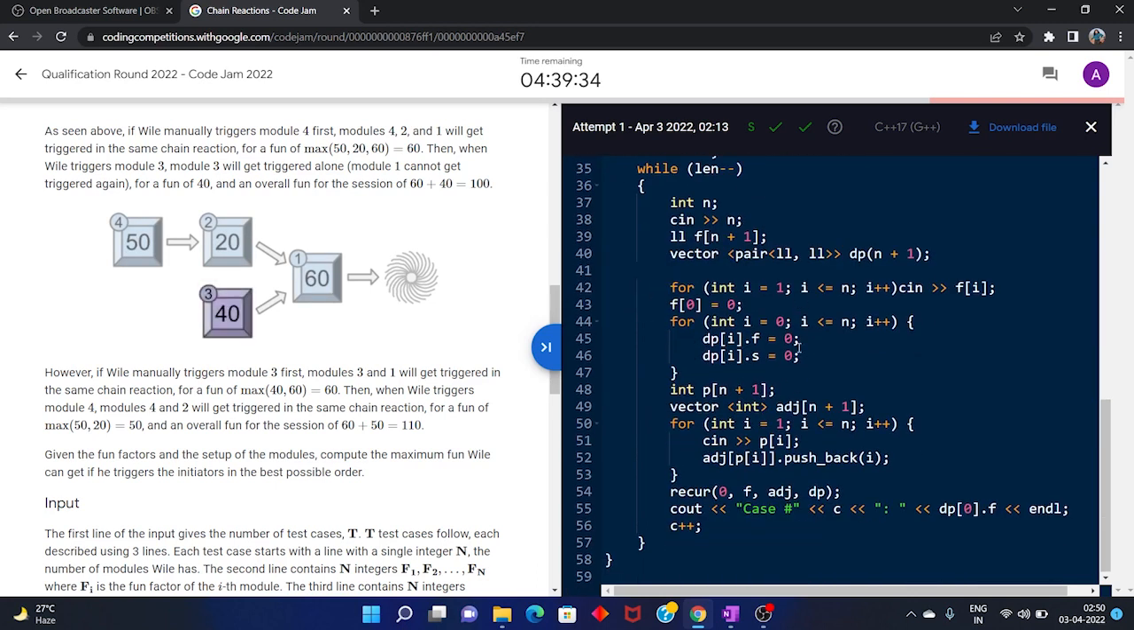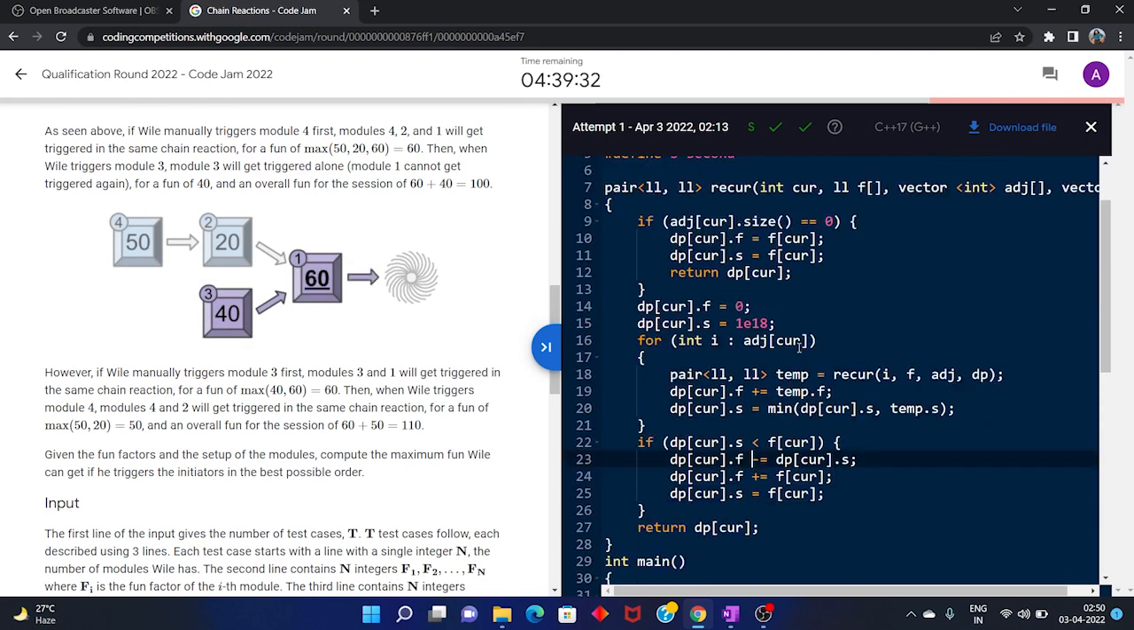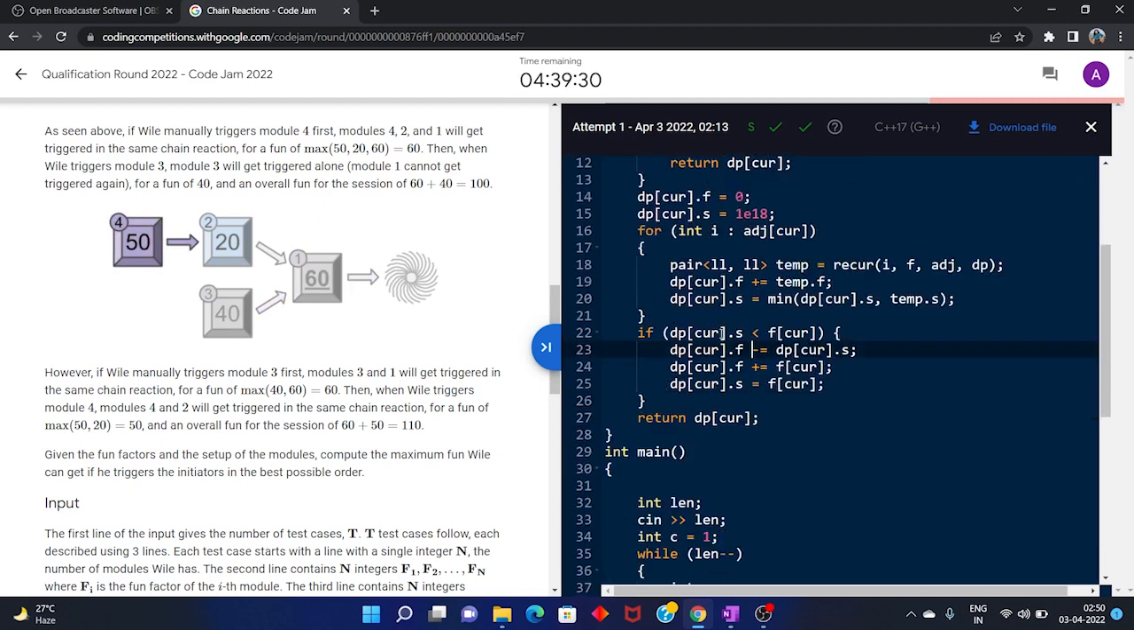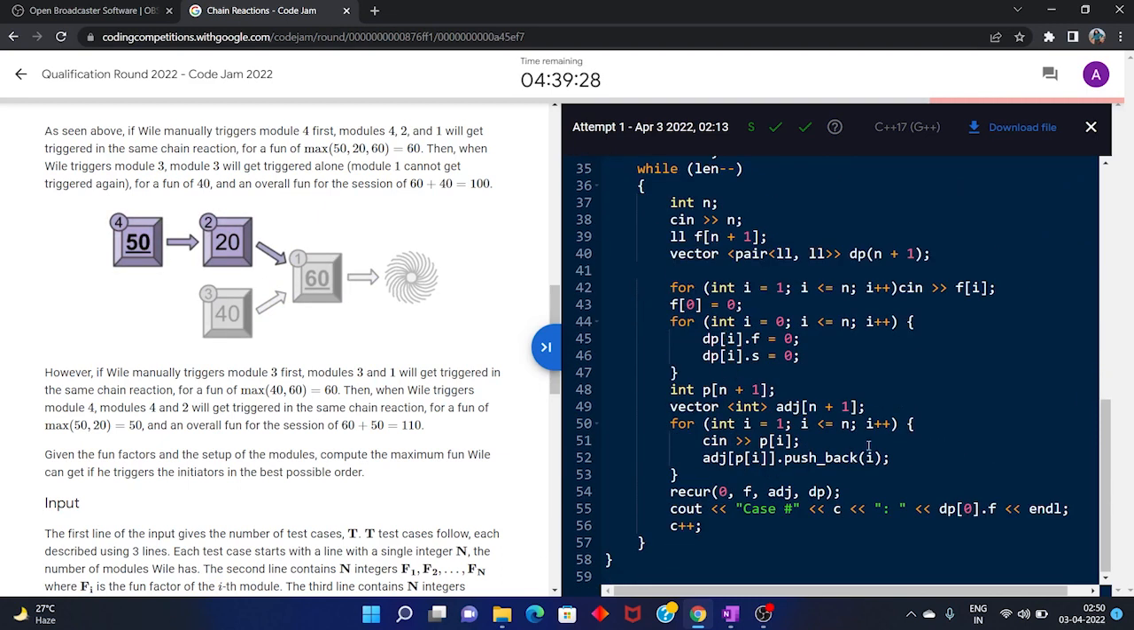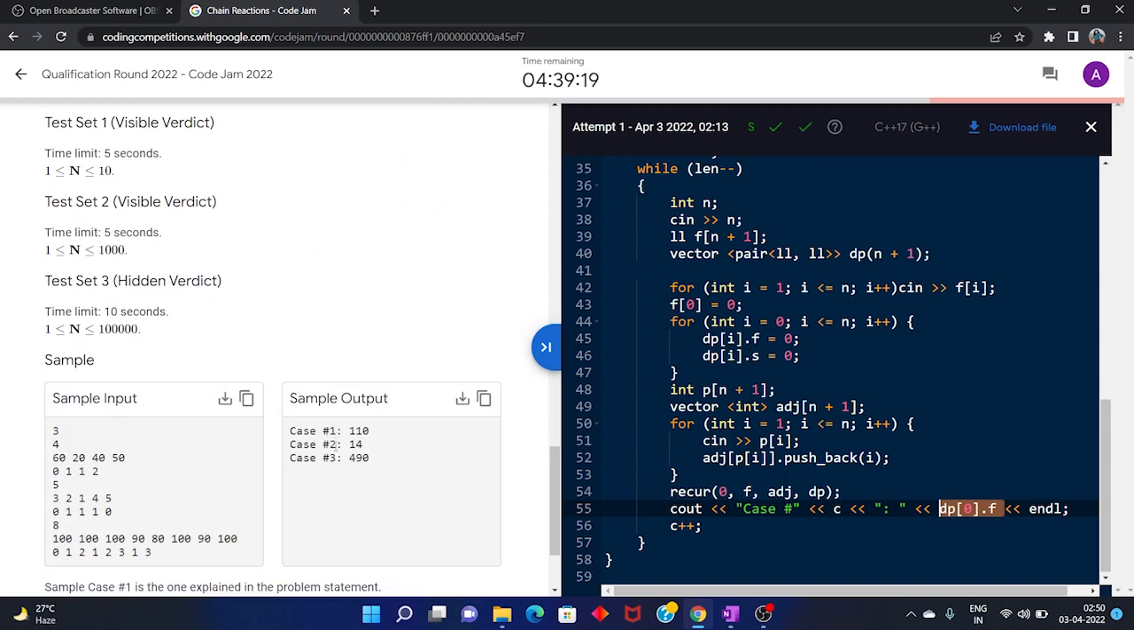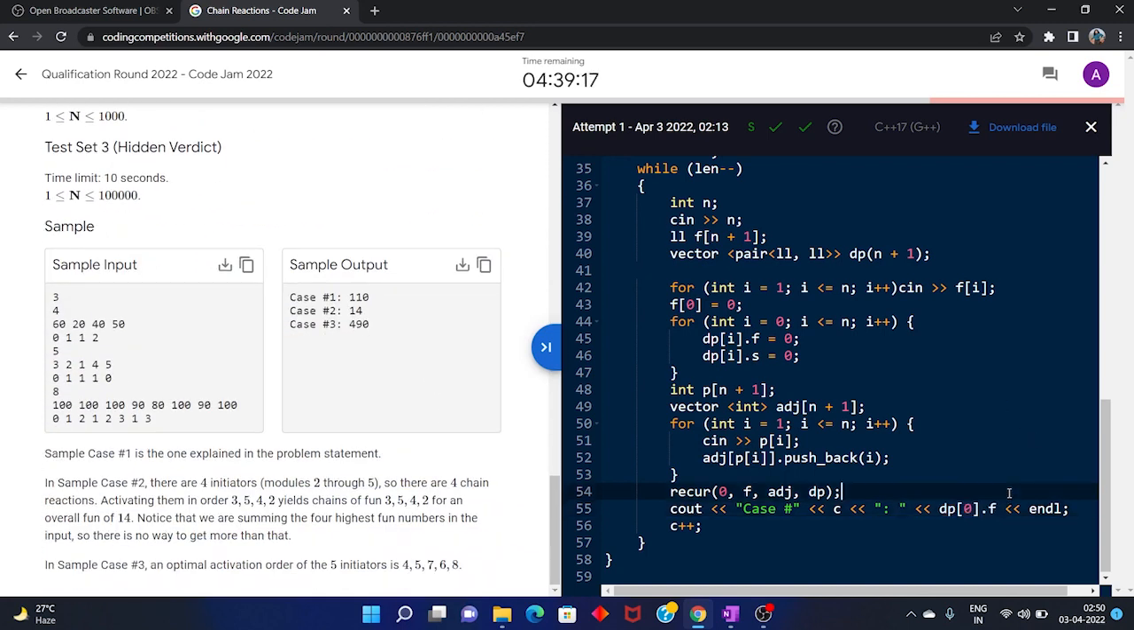After this, all the dp values will be filled, and then I will go back and my answer will be in dp0 dot f, because this stores the sum, and in the question they told us to find the maximum answer here. So we will print the answer in this format.